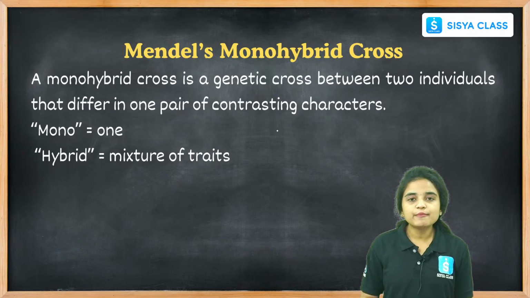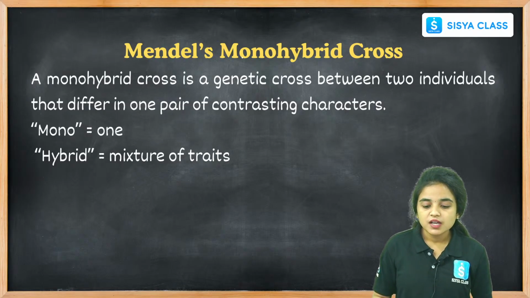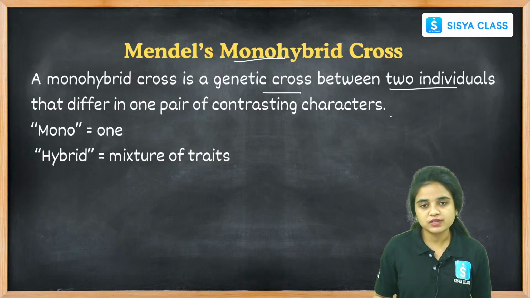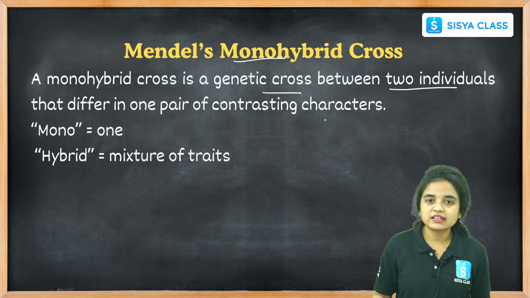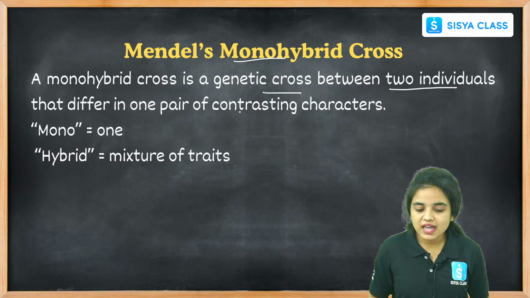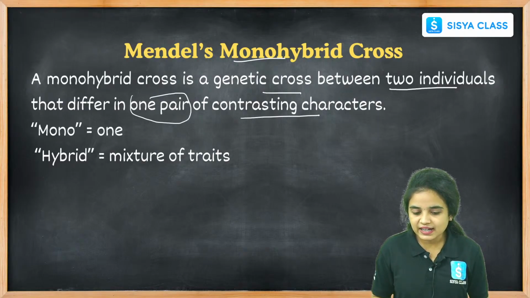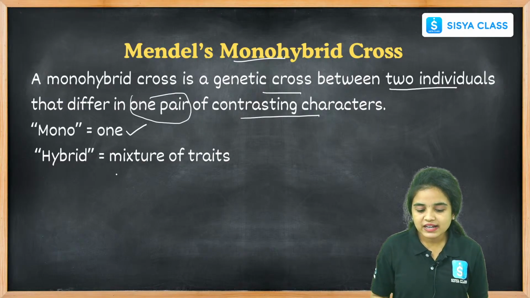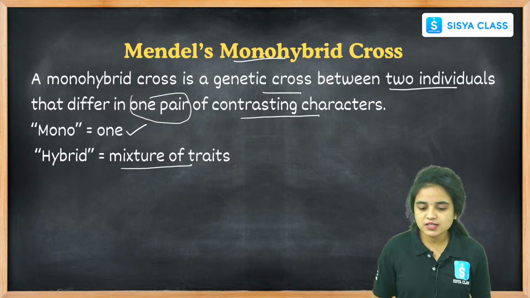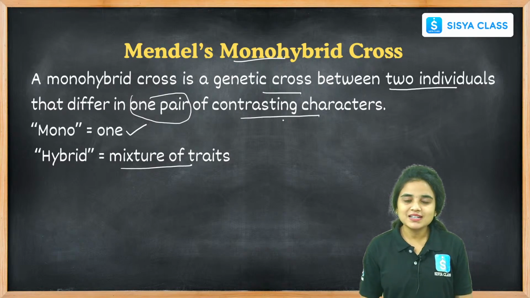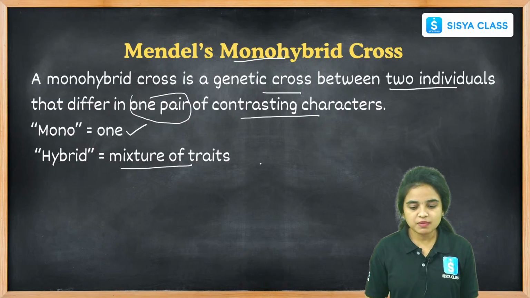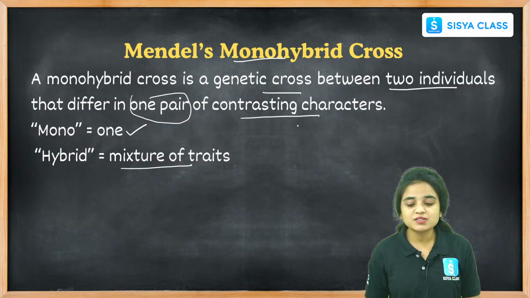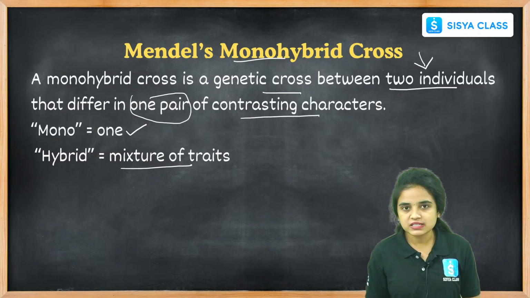Okay students, let us see about Mendel's monohybrid cross. A monohybrid cross is a genetic cross between 2 individuals, only between 2 individuals. The cross happens between 2 individuals that differ in one pair of contrasting characters. Here mono means one and hybrid means mixture of traits, a mixture of genes. And this monohybrid cross happens only between 2 individuals that differ in one pair of contrasting characters.